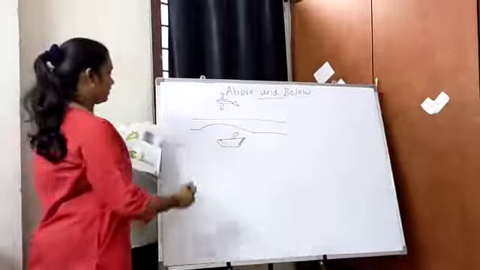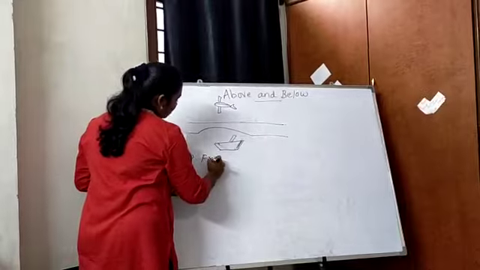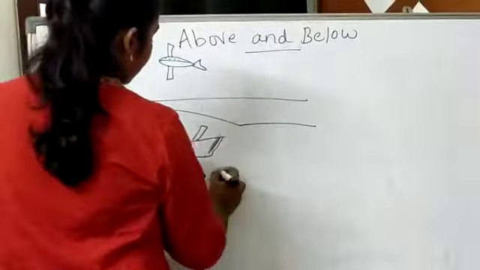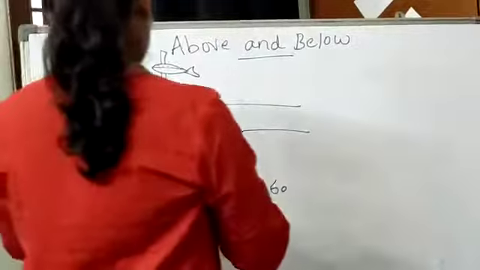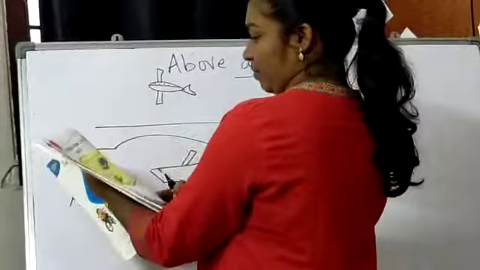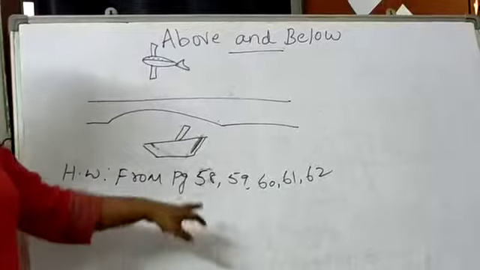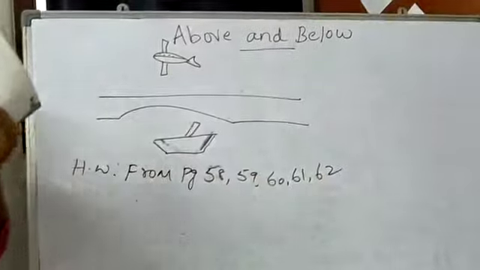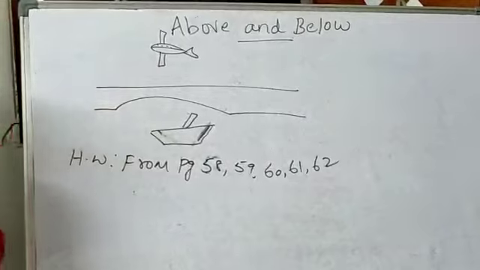The homework is from page number 58, 59, 60, 61, 62. Yeah, till 62. You have to do the exercises which are in 58, 59, 60, 61 and 62 from your textbook, and all the other things which I told you on the board you have to copy in your classwork.